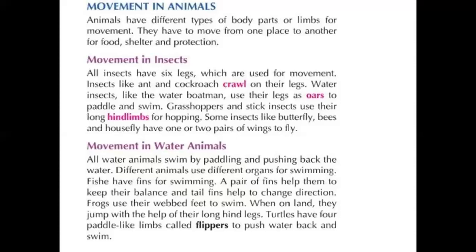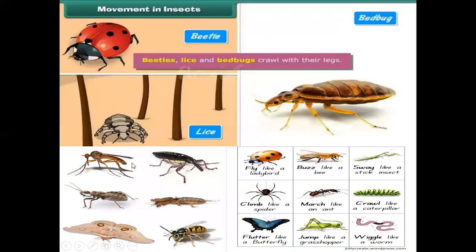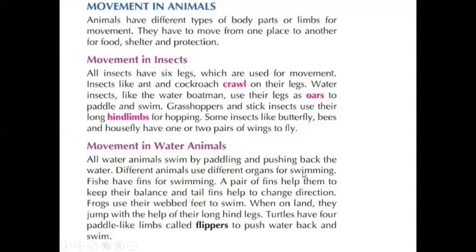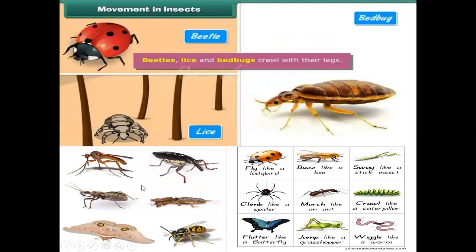Grasshoppers and stick insects use their long hind limbs, back limbs, for hopping. See here, it is a grasshopper. They contain long hind limbs, back limbs, for hopping. And some insects like butterflies, bees, and houseflies have one or two pairs of wings to fly. So these organisms contain wings. The butterfly also uses them for flying. One or two pairs of wings are present in these organisms.